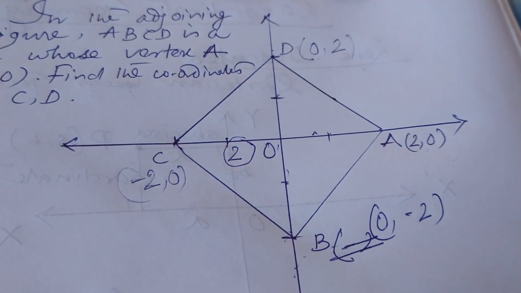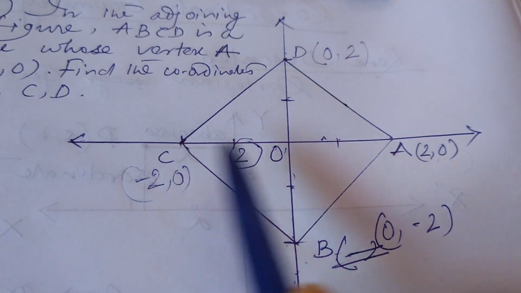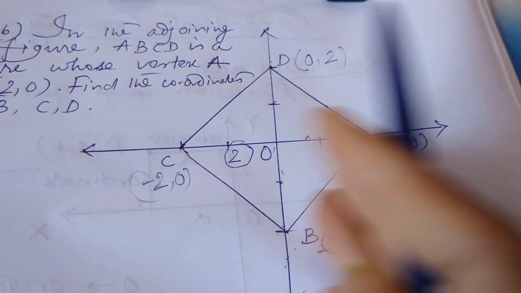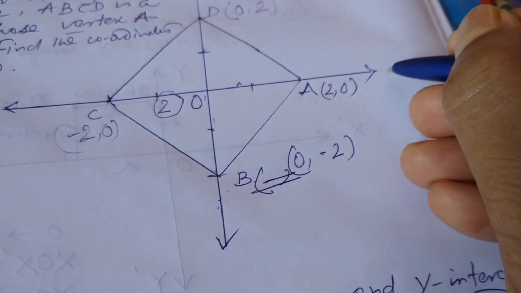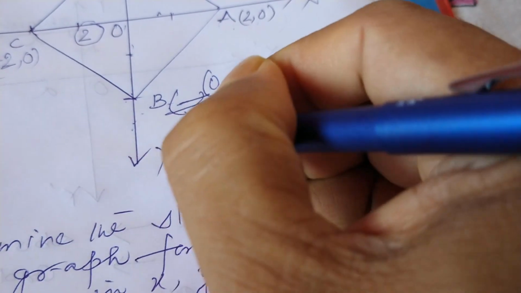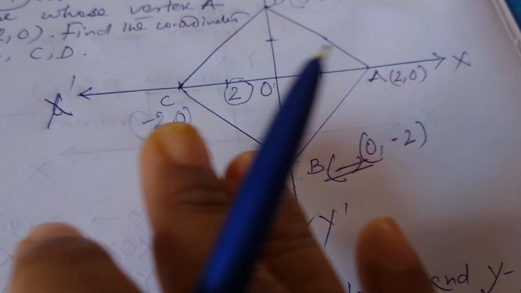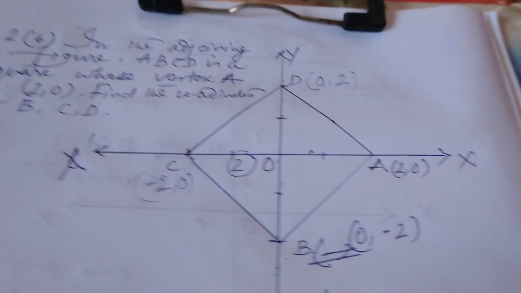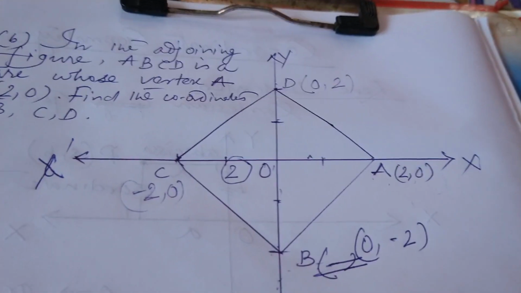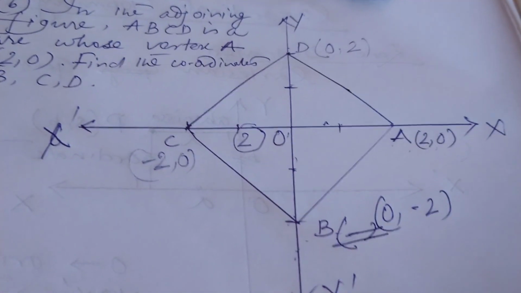This is the x-axis, and this is the y-axis. So on the right side of the y-axis, abscissa is positive, and on the left side of the y-axis, abscissa is negative.